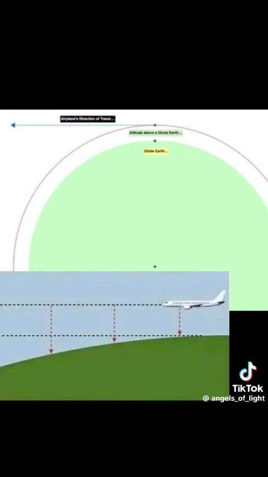Because if the Earth is a globe, they'd have to follow this red line and have no lift and eventually crash. There's just no way around it. It's literally impossible. The lift effect makes it impossible for a plane to fly around a consistently convex surface. They can't do it because they have to break this blue horizontal line to follow this red serrated line, and they can't do that because they won't have lift. If you don't have lift, it's like not having wheels on your car.